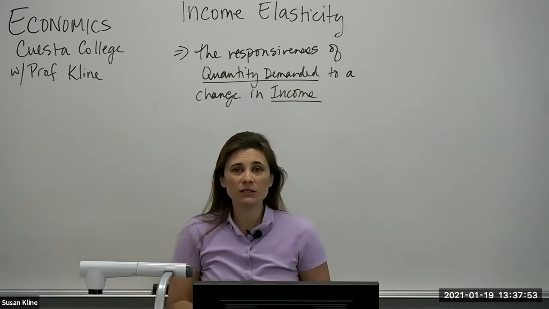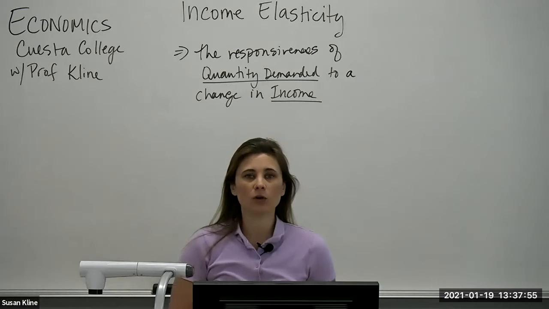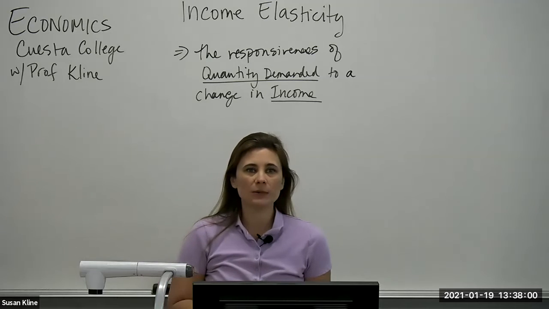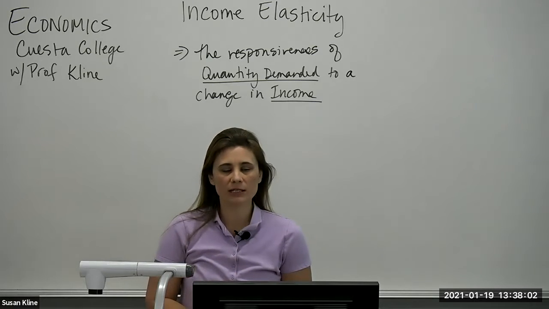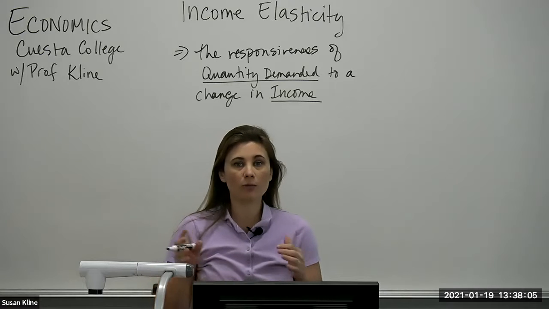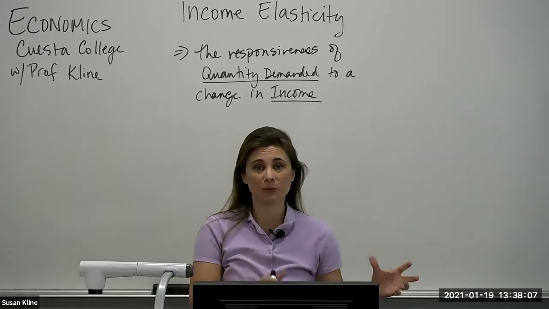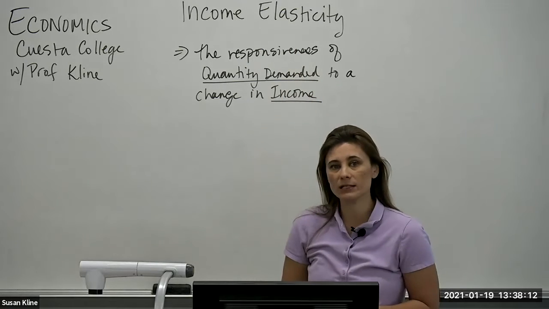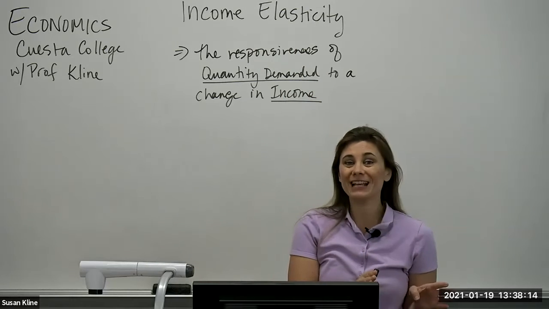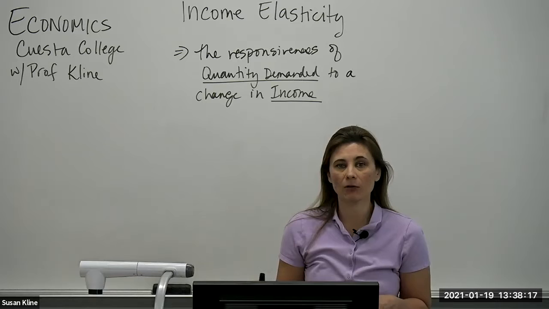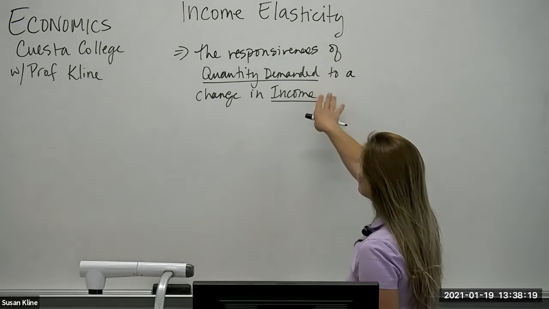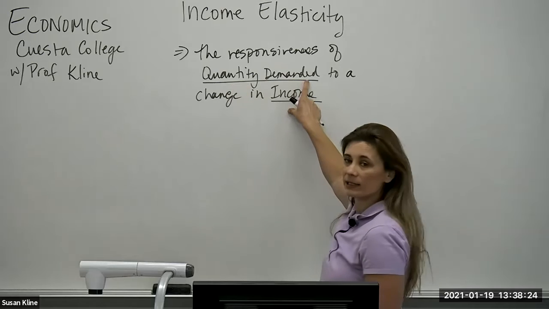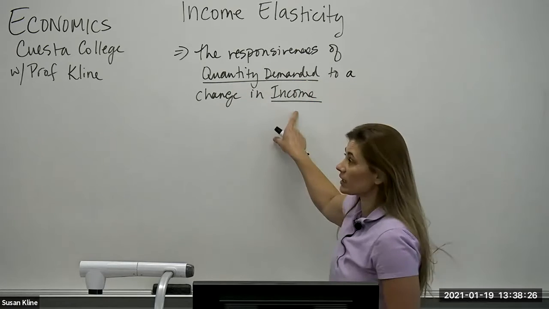So we're going to continue our discussion of elasticity today, and we're going to discuss income elasticity. One of the things about income elasticity and cross-price elasticity that is different from price elasticity of demand and price elasticity of supply is that in this case, with both income and cross-price, if it's positive or negative, that's going to tell us something about these items. So income elasticity, I have the definition up here. It's the responsiveness of quantity demanded, how much we're going to buy, to a change in income.